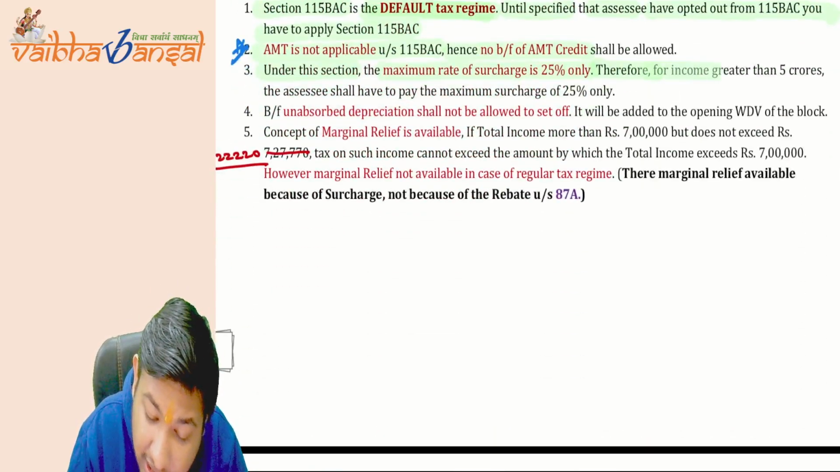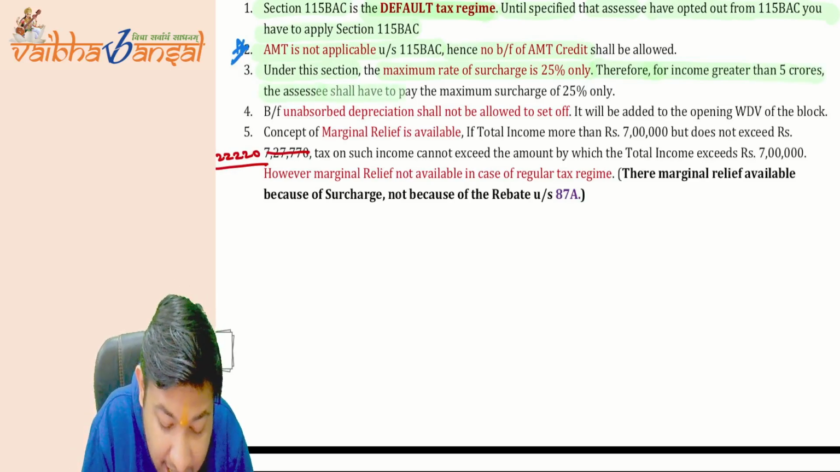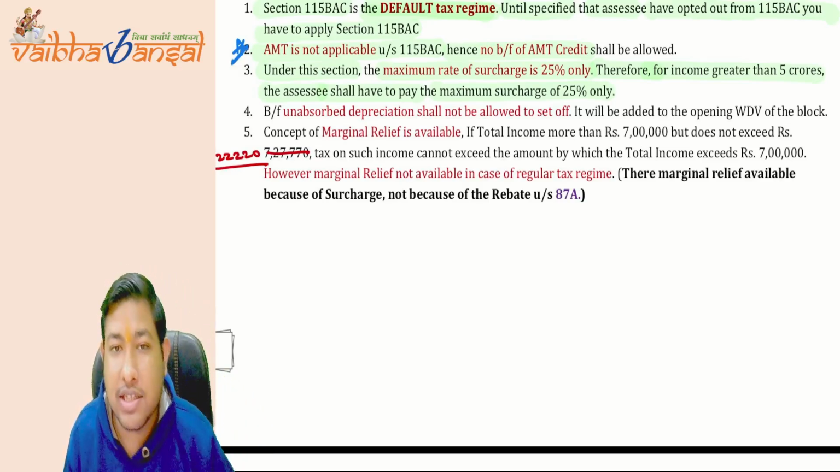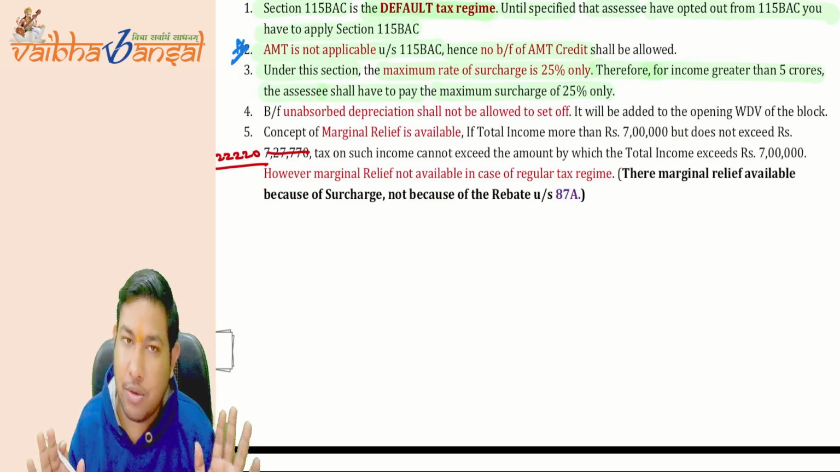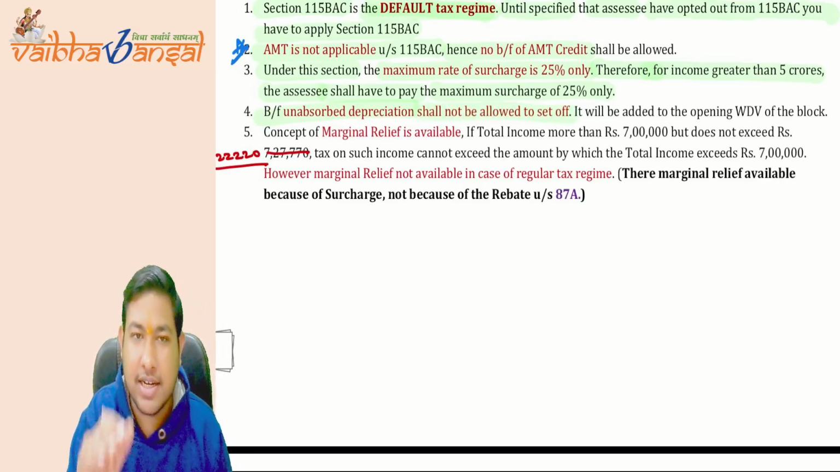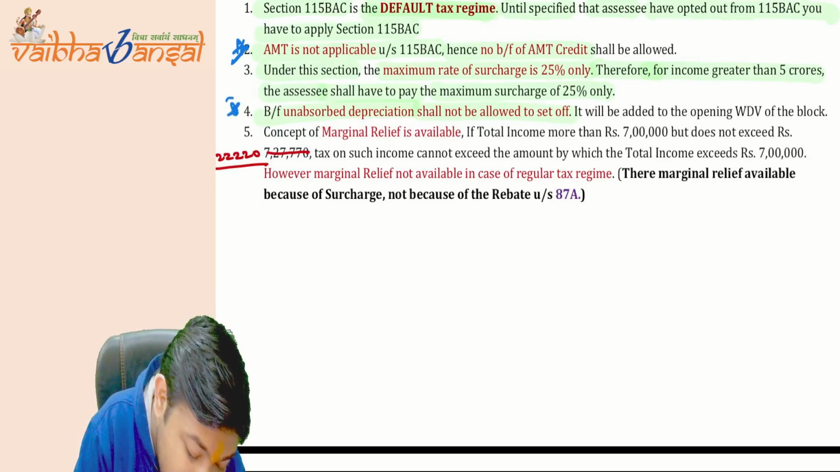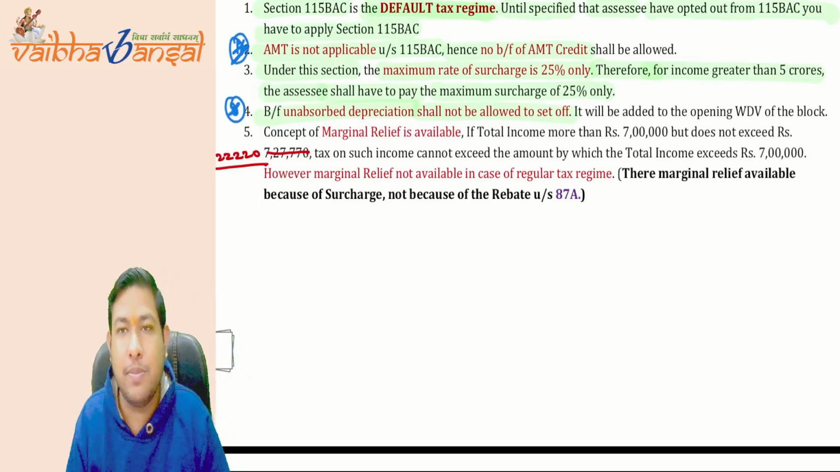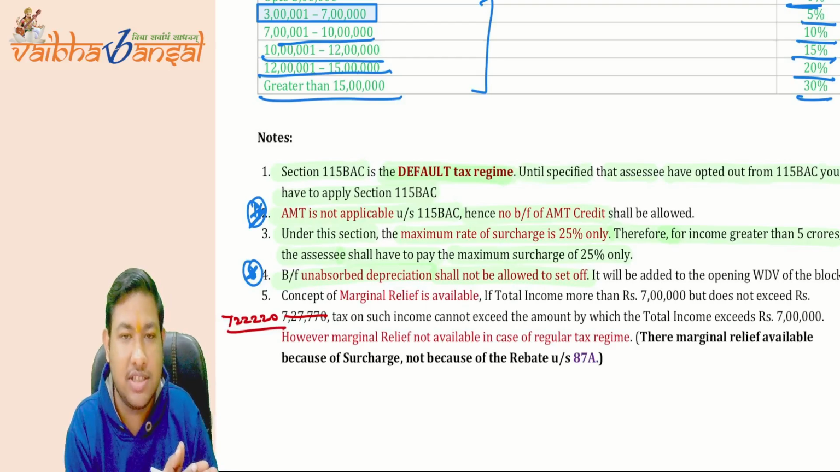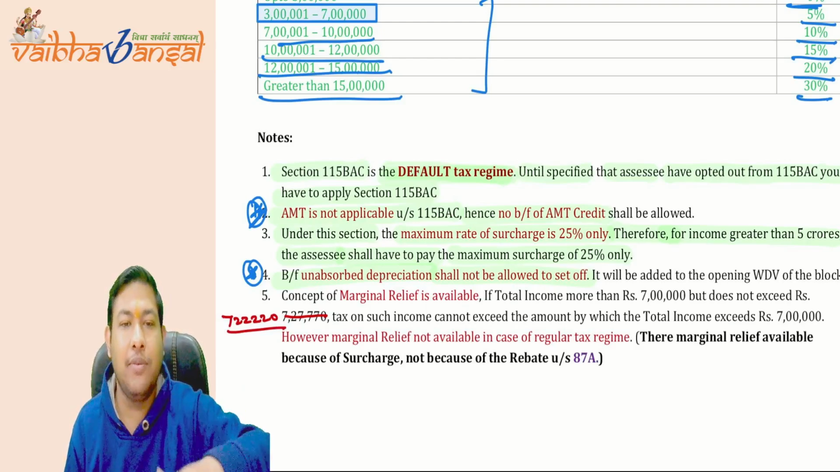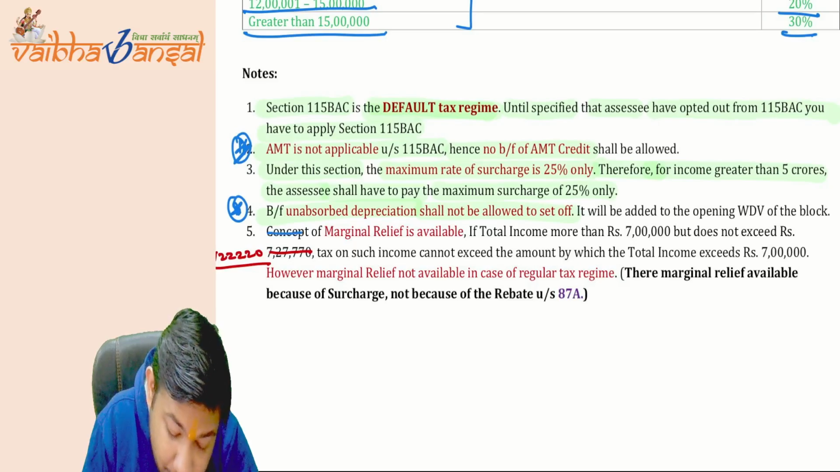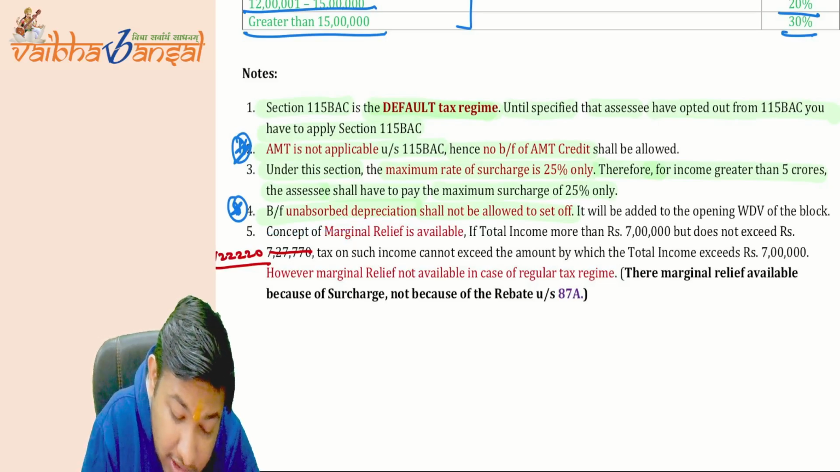Therefore, for income greater than 5 crore, the assessee shall have to pay the maximum surcharge at the rate of 25% only. The surcharge rate of 37% is not in this regime. I hope it is clear. Brought forward unabsorbed depreciation shall not be allowed to set off. We will study this in the PGBP part also. I have to write all these things because these are the tax slabs. I just want to cover each and every tax slab in the basics and tax structure chapter only, but some things will be deferred to after the PGBP chapter. Now, the concept of marginal relief. This is the most important thing that you have to write.